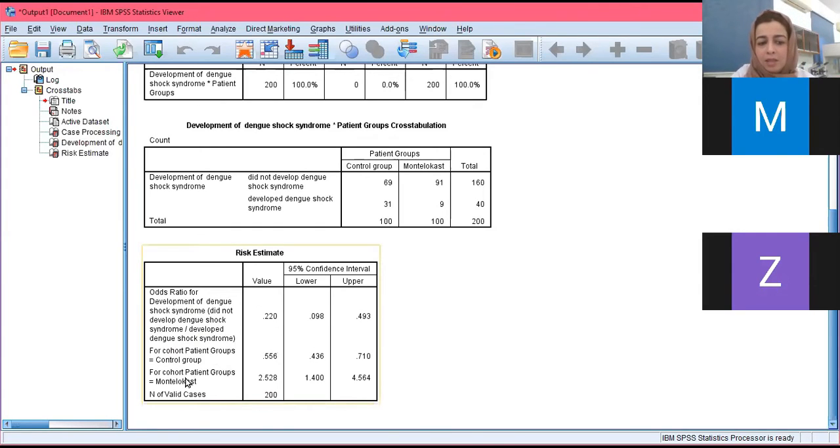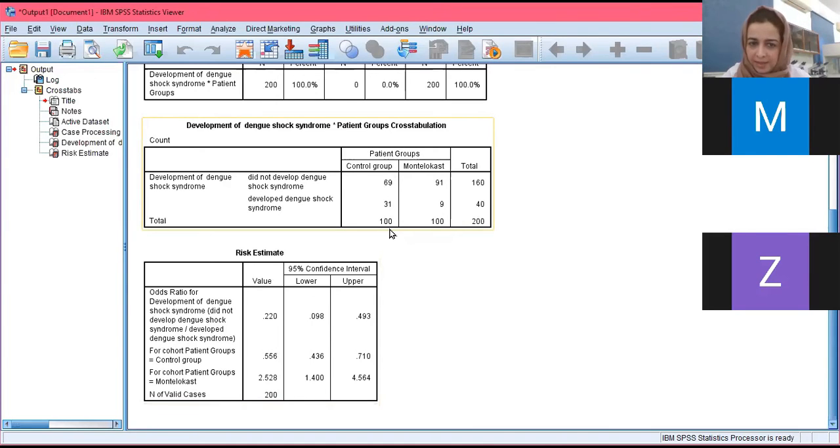This second and third statement, look at that. This is about risk. So for cohort patient groups, which is the control group, and for Montelukast, the risk, they have this, and this over here is not calculating absolute risk. Absolute risk is simple because I said it's just a relative frequency. It can be calculated directly from this descriptive table.